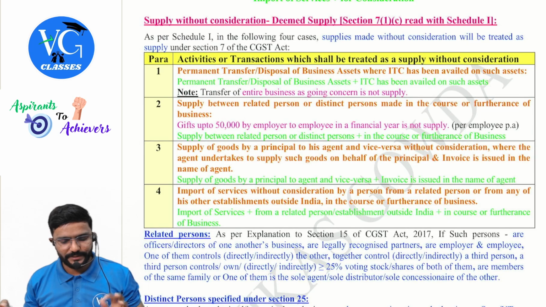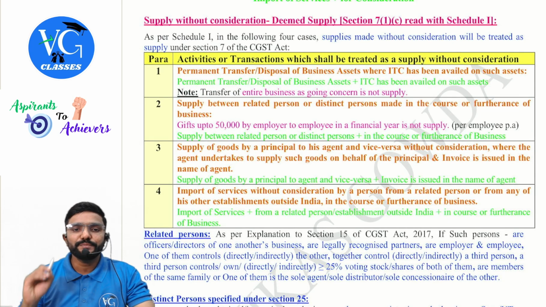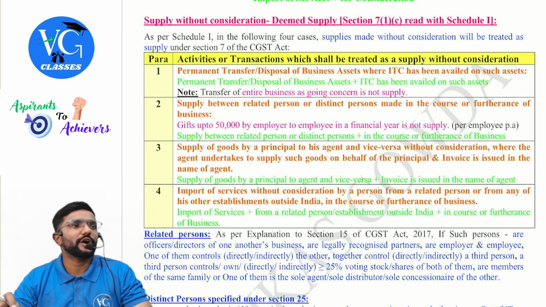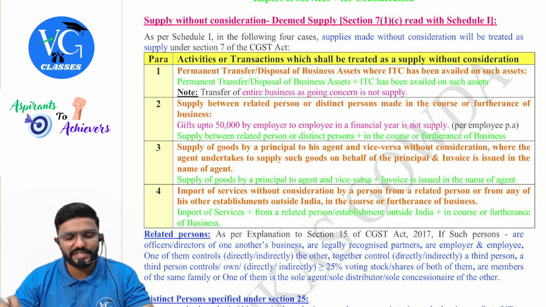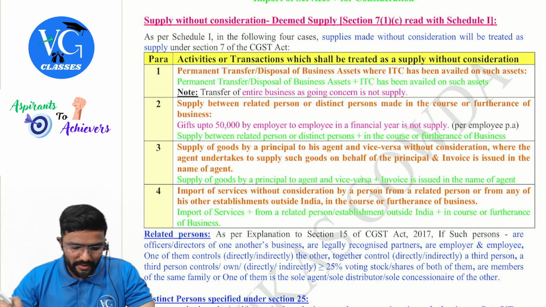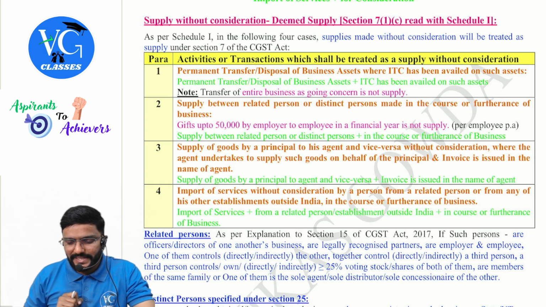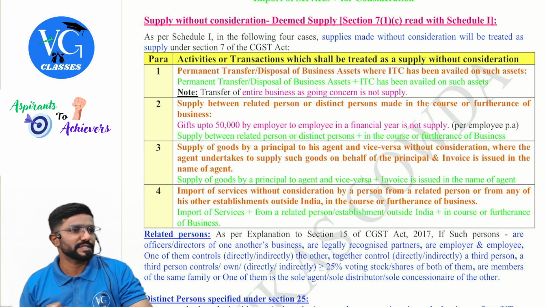Okay, guys, let us see. As per Schedule 1, in the following 4 cases, supplies made without consideration will be treated as supply under section 7 of the CGST Act, that is 7(1)(c). Para 1. Permanent transfer or disposal of business assets where ITC has been availed on such assets.